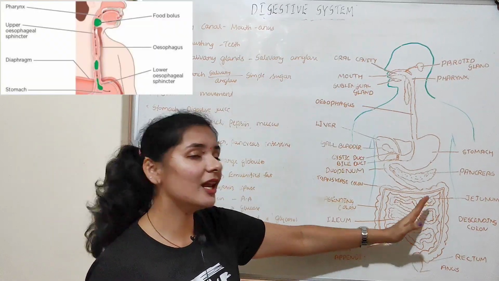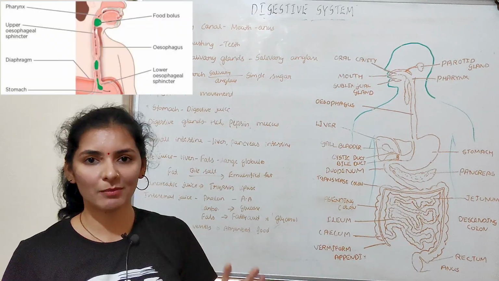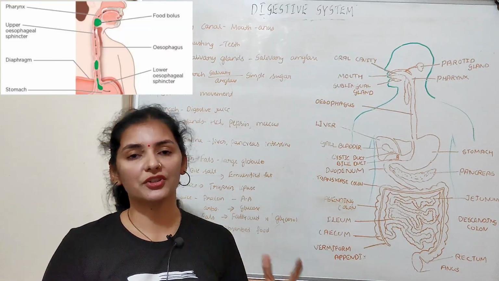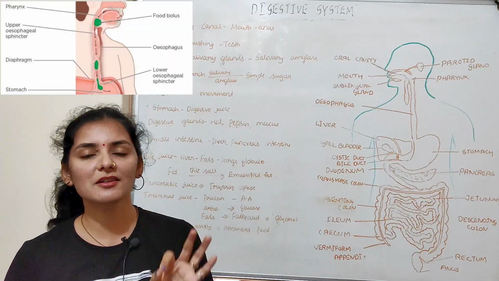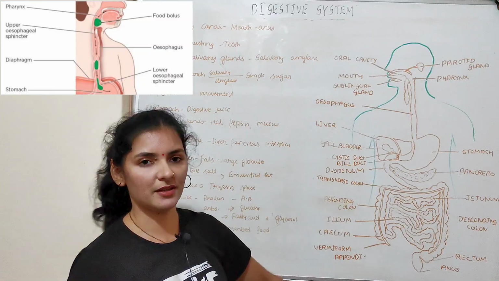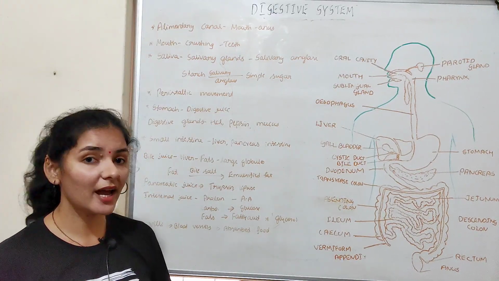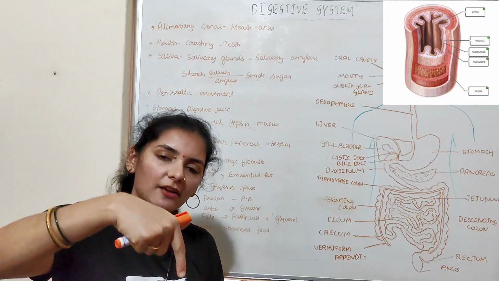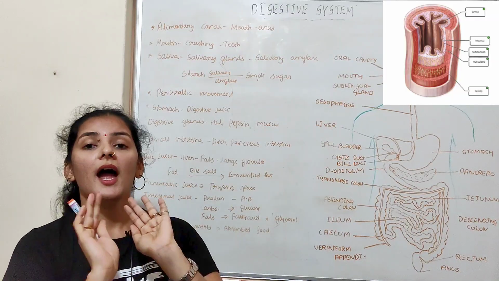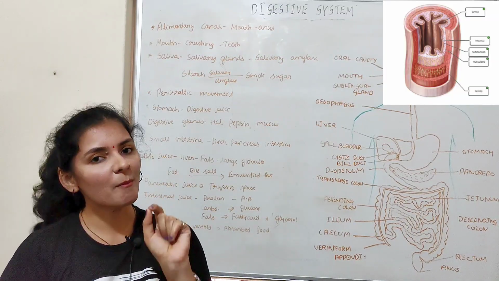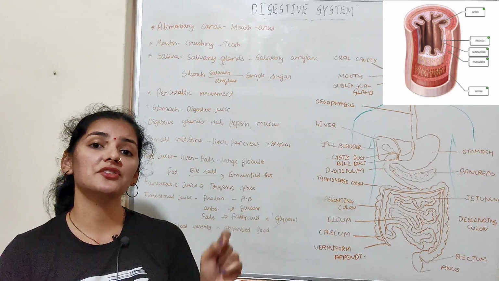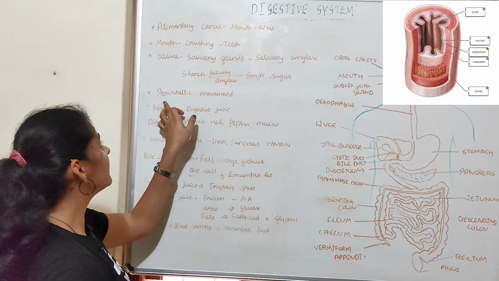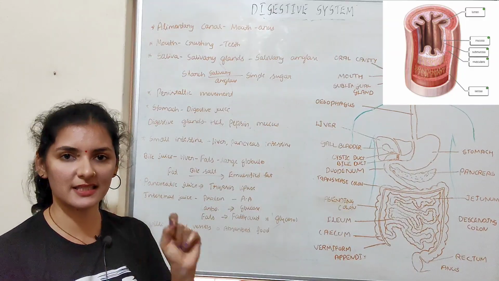The food should pass through the alimentary canal in a rhythmic manner, which is controlled by the rhythmic contraction and relaxation of the muscles of the wall of the alimentary canal. As I already told, the alimentary canal is a tube-like structure consisting of a central cavity surrounded by a wall, and this wall is made up of muscle. The rhythmic contraction and relaxation of these muscles is known as peristaltic movement or peristalsis.